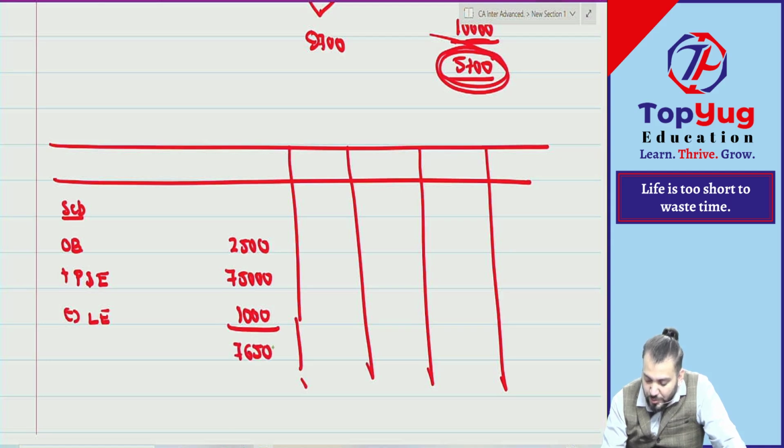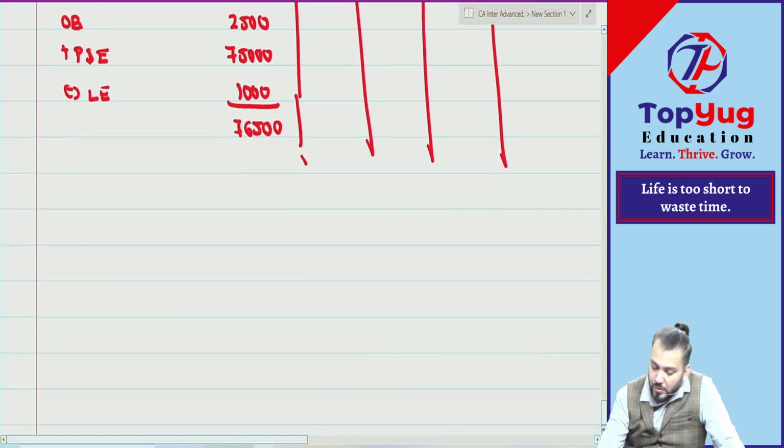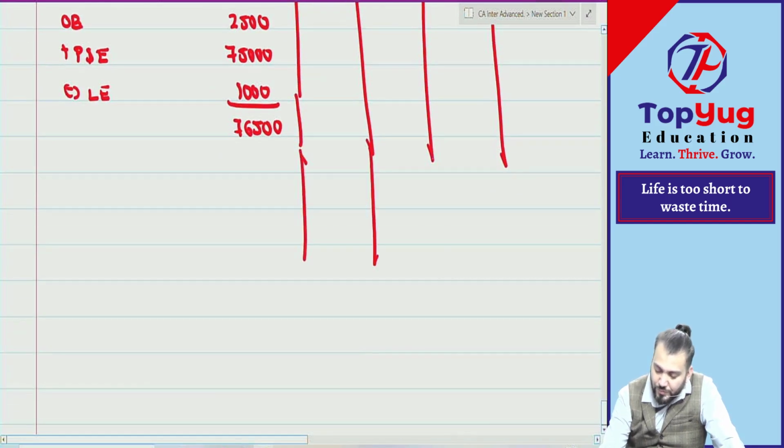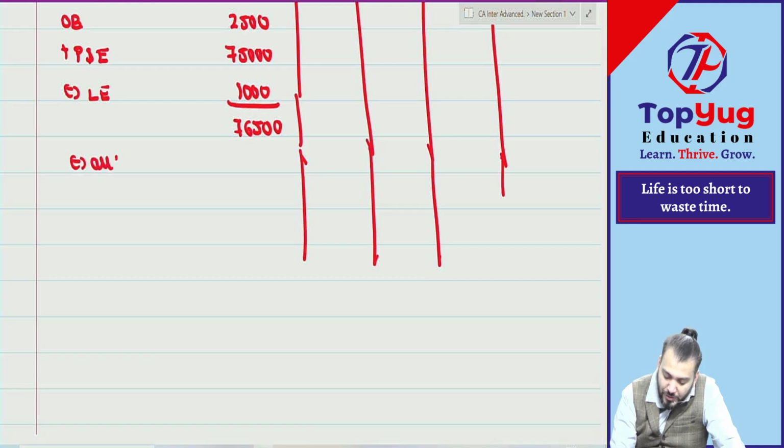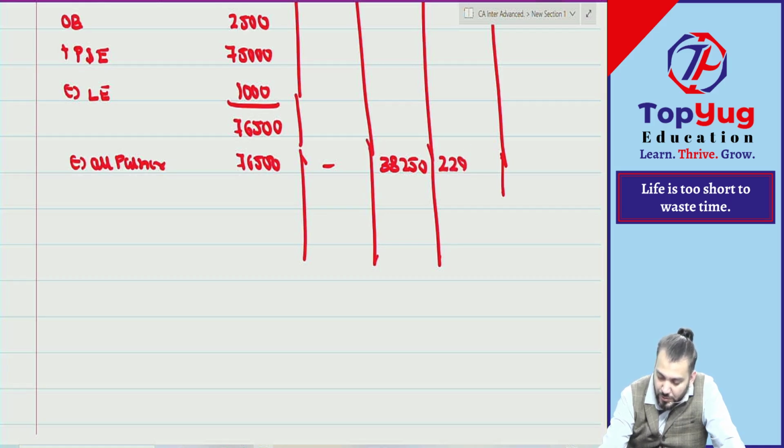But this will be distributed to whom? All partners. In which ratio? PSR. To distribute to all partners in PSR. 38,250, 22,950 and 15,300.